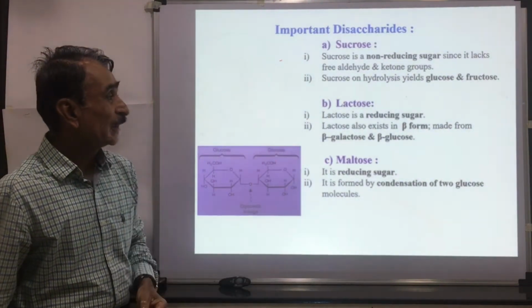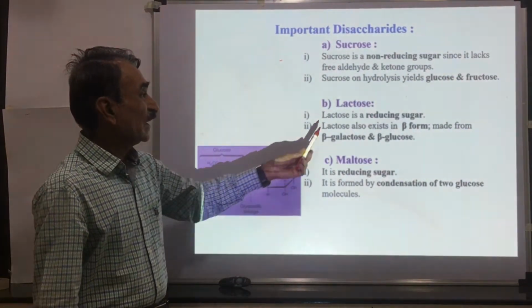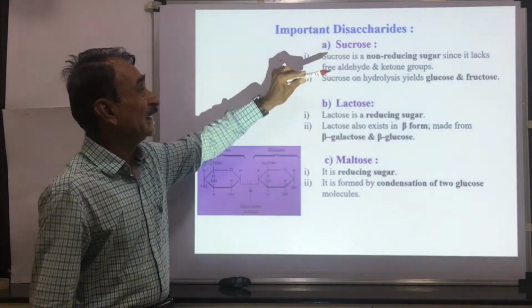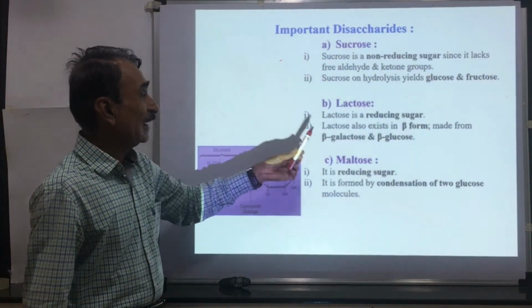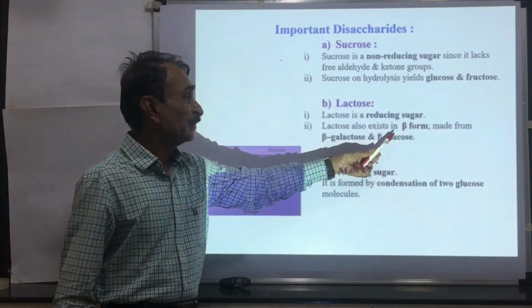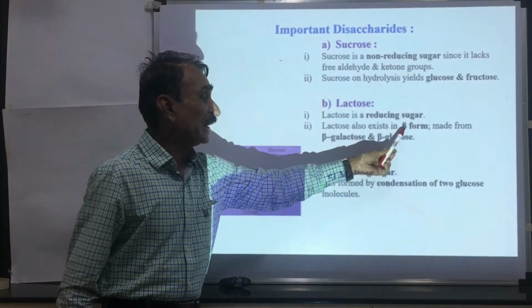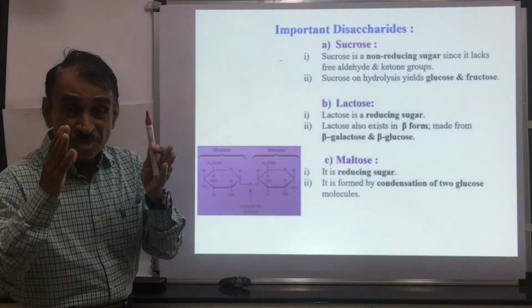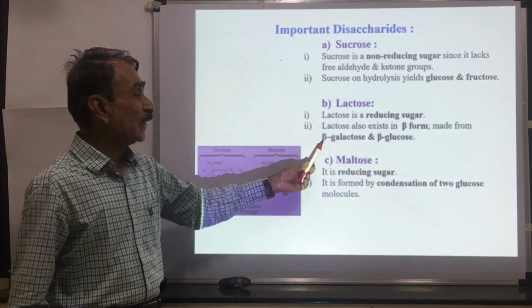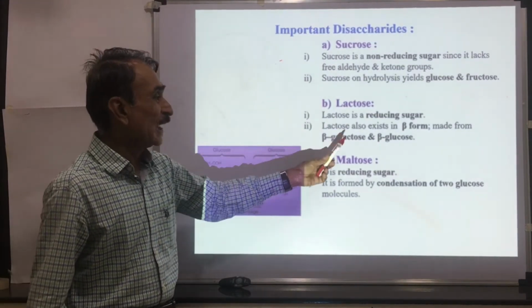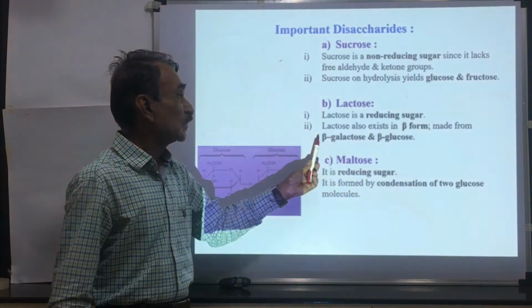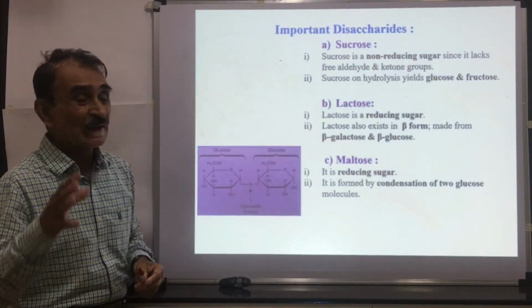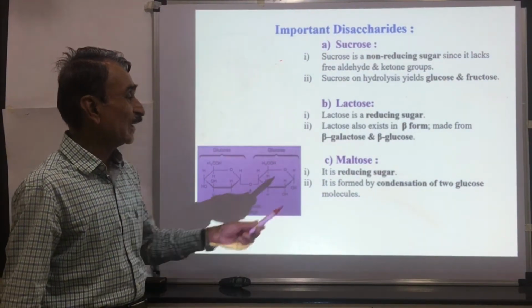Lactose is a milk sugar. Lactose is a reducing sugar. It exists in beta form. This is made from one molecule of beta galactose and one molecule of beta glucose. So there is formation of lactose. Lactose is a milk sugar.